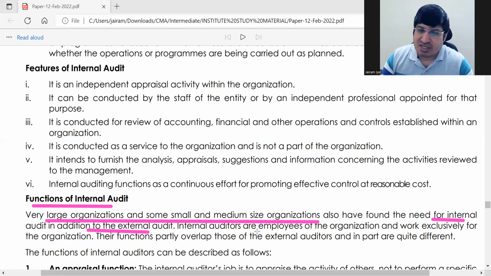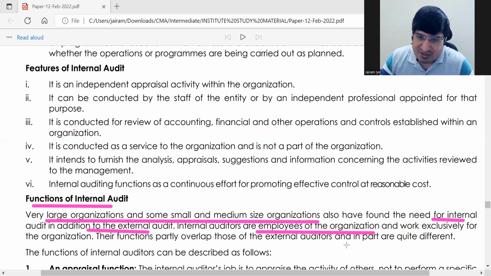Okay, so internal auditors are employees of the organization and they work for the organization. Even if you are hiring an independent professional, still he'll be reporting to the management and only the management for internal audit. Okay, you can say that they are either owned or hired employees of the management.